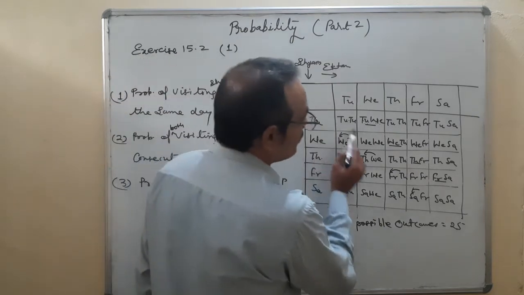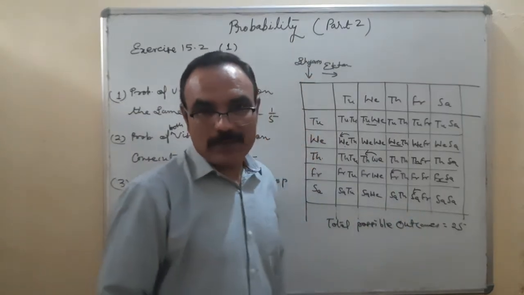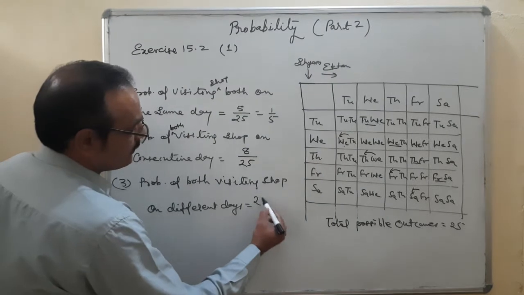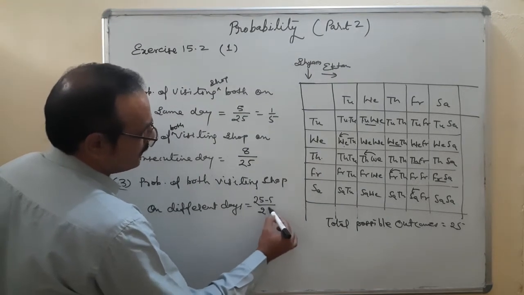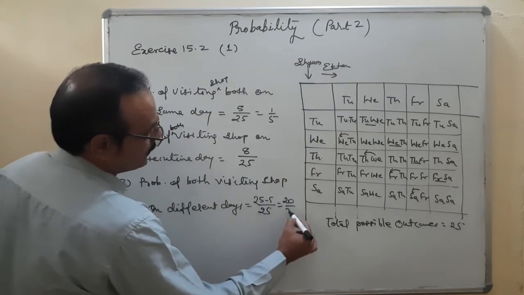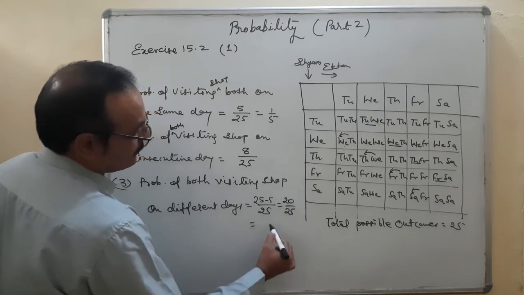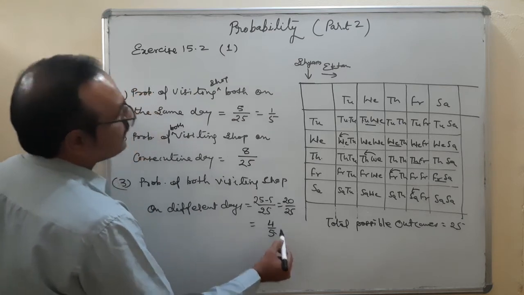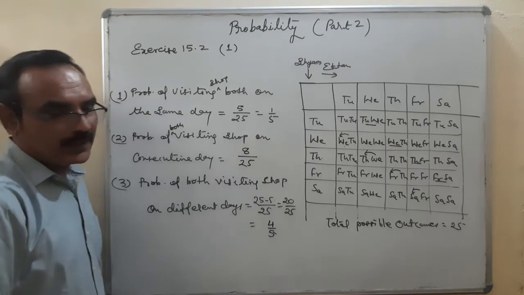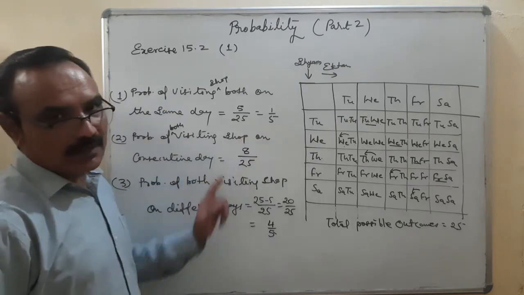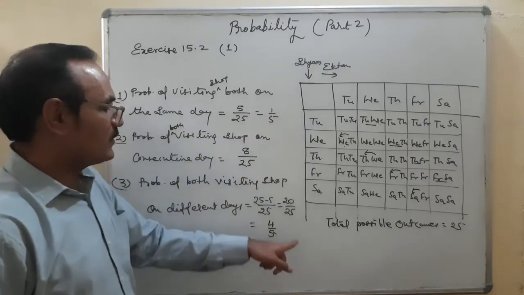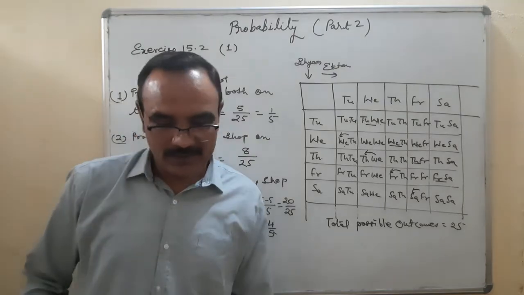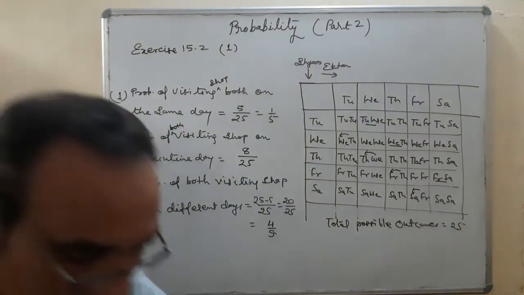Same days, how many? 5 same days. So 25 minus 5 upon 25, that means 20 upon 25, which is 4 upon 5. They visiting on the same day is 1 upon 5, and on different days is 1 minus 1 upon 5, that is 4 upon 5. So that is question number 1.